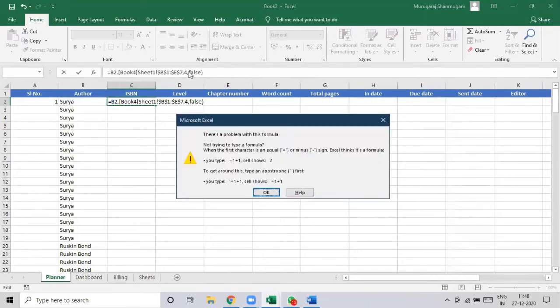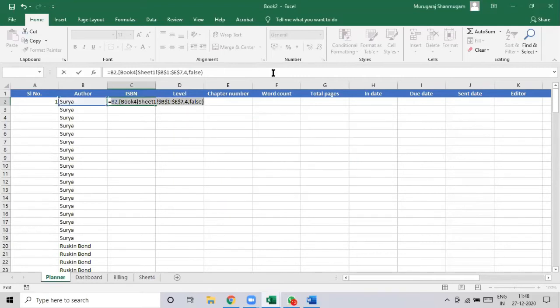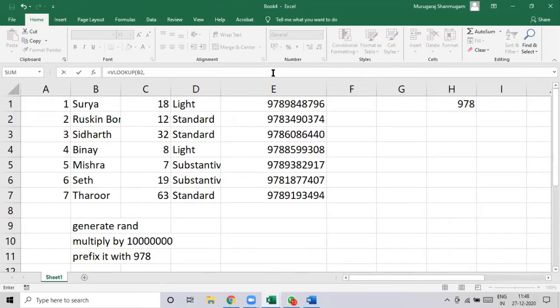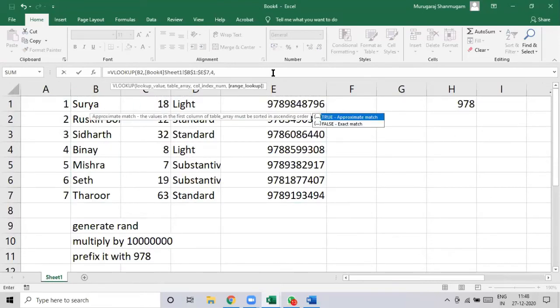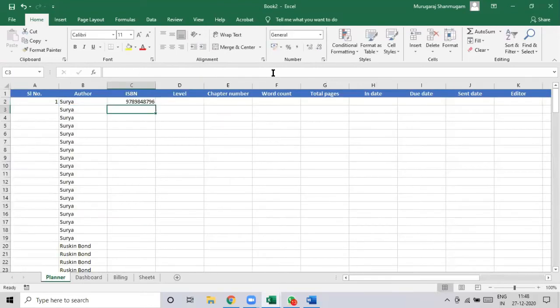Okay, what happened? Oh, I haven't used VLOOKUP at all. VLOOKUP, this one in this table, 4th column from Surya name and match. So okay. Now I'm going to copy this formula all the way down to all these chapters.